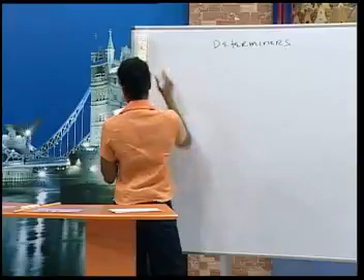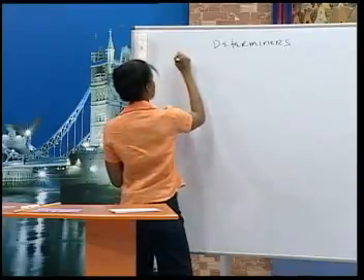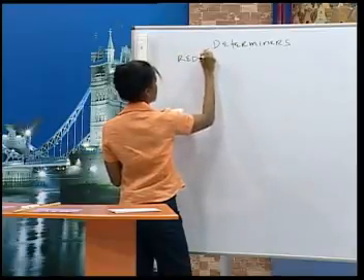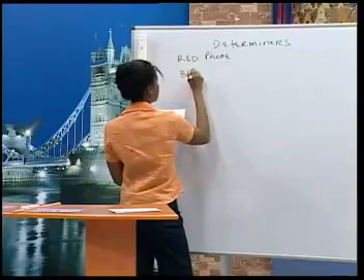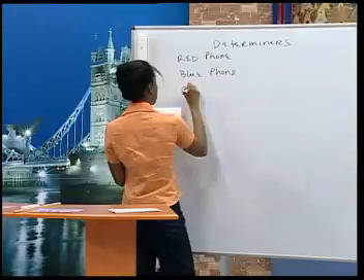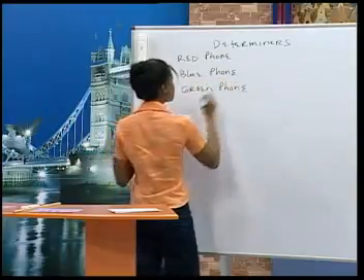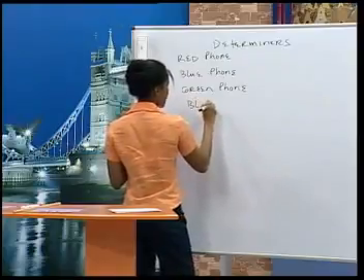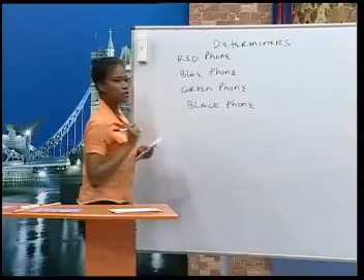This time we have what? Phones, 4 phones on the table. So we have a red phone, a blue phone. Okay, another phone is green, and the other phone is black. Okay, Sylvia, take one phone.